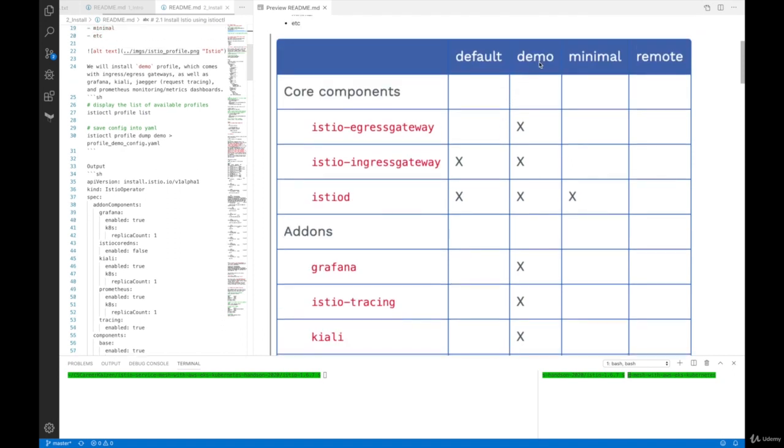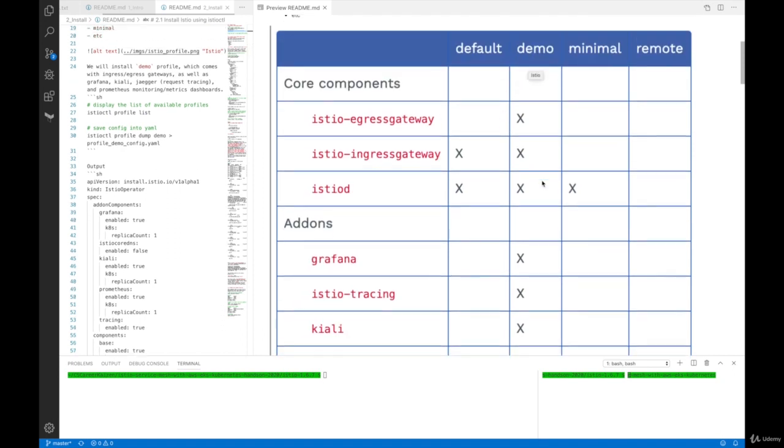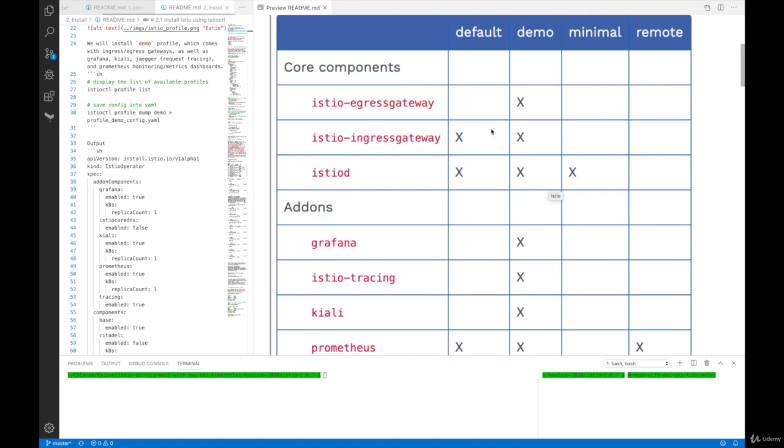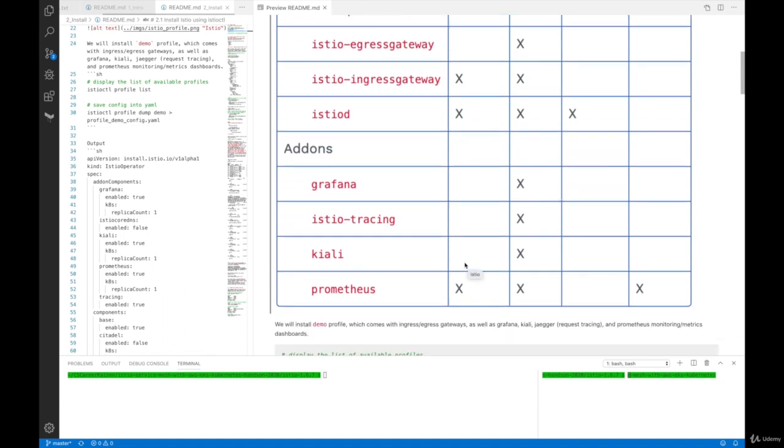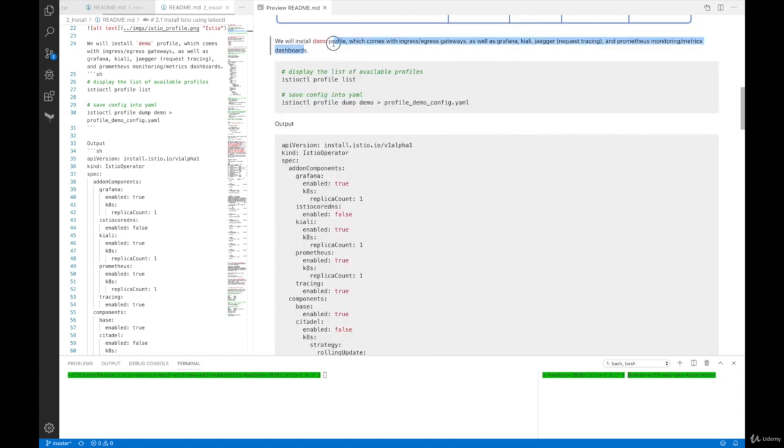So if you install Istio using the demo profile, then these are coming with it. Whereas if you use default or minimal, then you don't get to see Kiali or Istio tracing or Grafana. So we're going to use the demo profile, which comes with ingress and egress gateways as well as Grafana, Kiali, Jaeger, this is request tracing, and also Prometheus monitoring and metrics dashboard.